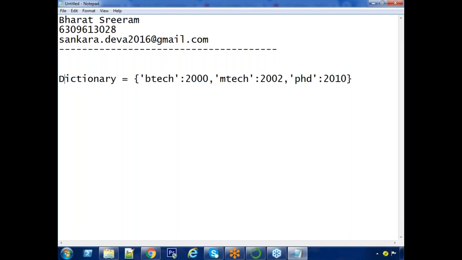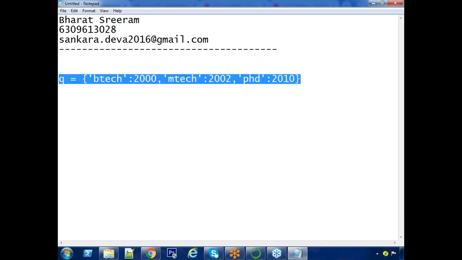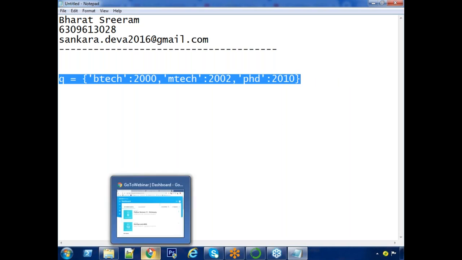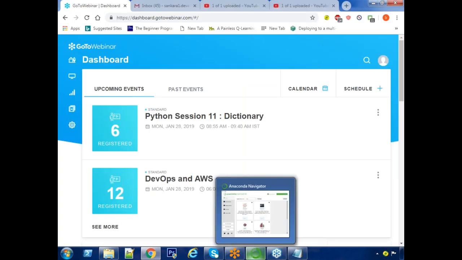Think that this dictionary name is qualification Q. I will execute this and check how to access elements of this dictionary. You will see now.